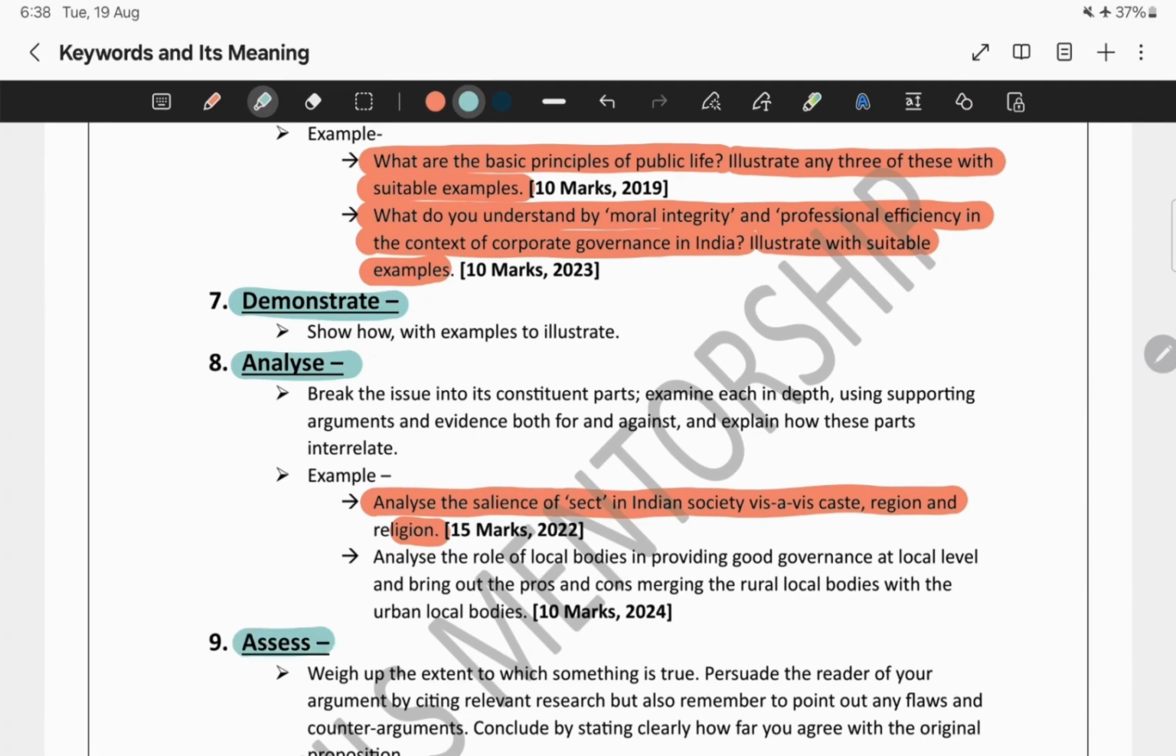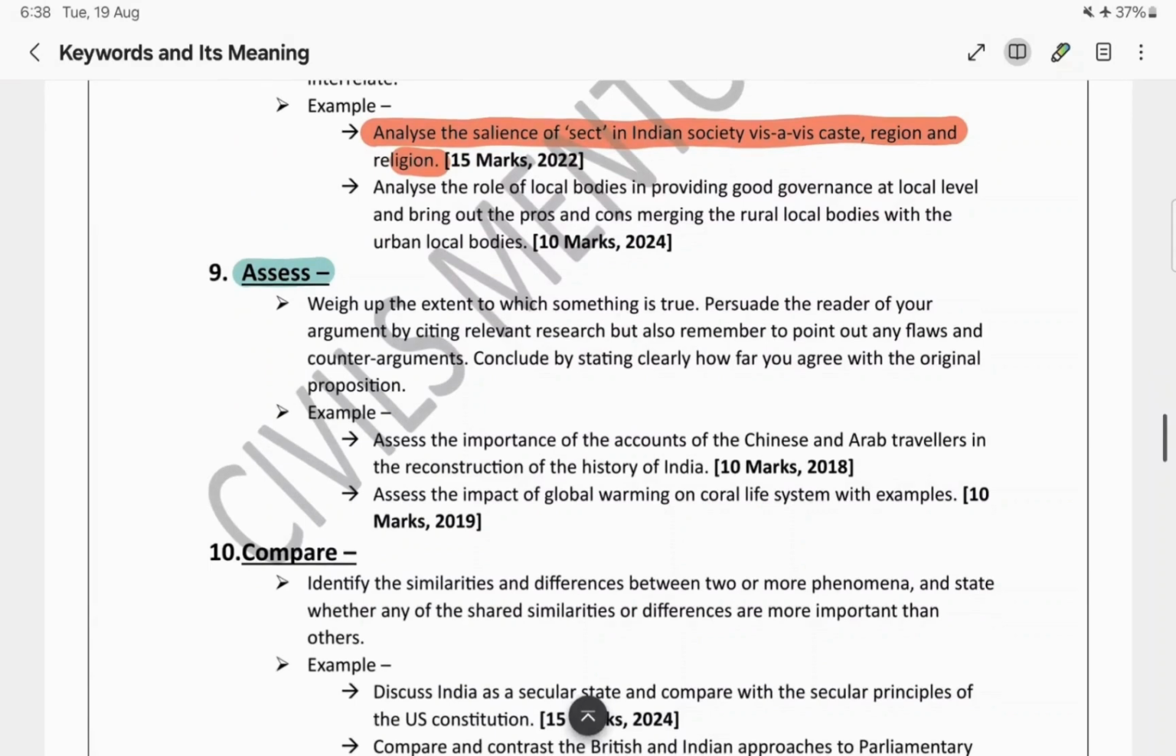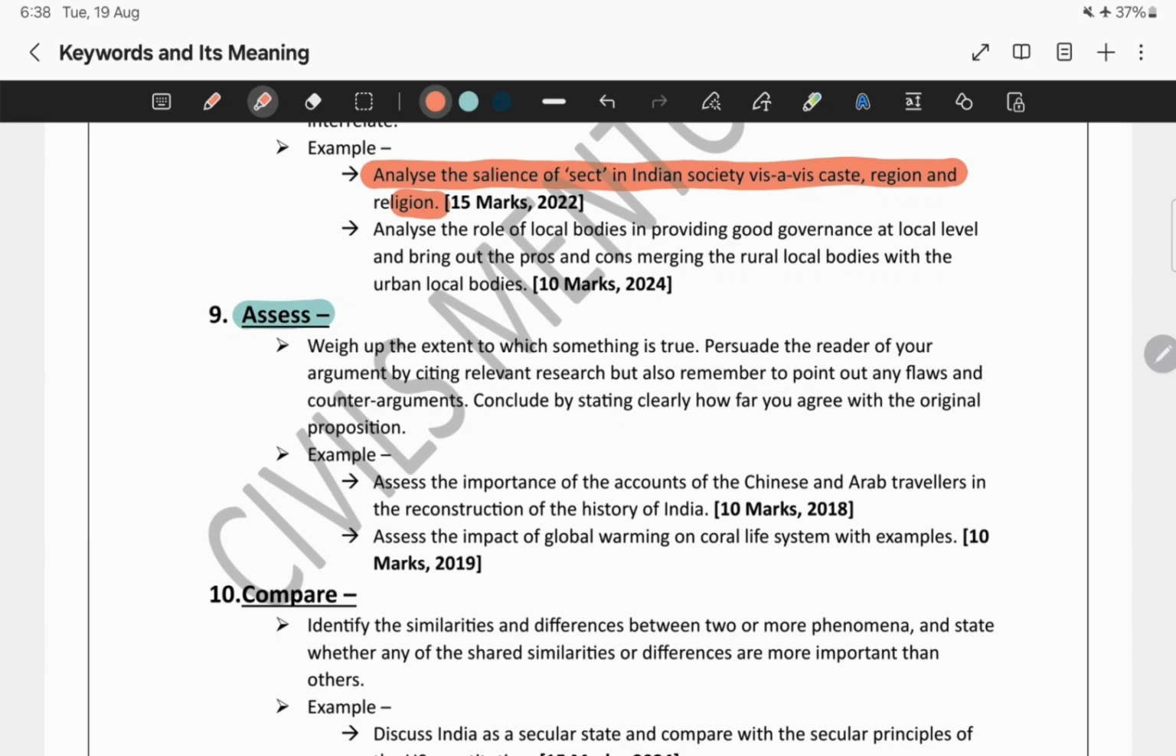assess. Assess means what? Assess means weighing the importance. Suppose, for example, we'll understand based on a certain example. Take this as an example: Assess the importance of the accounts of the Chinese and Arab travelers in the reconstruction of the history of India.